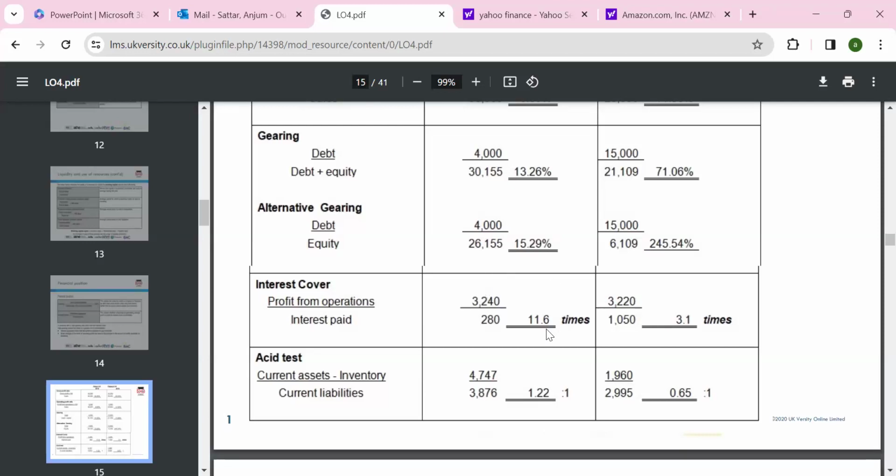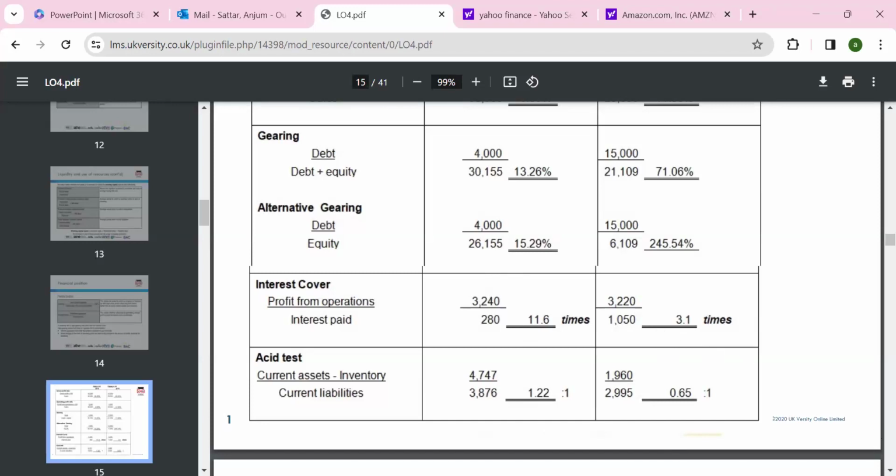The interest cover ratio is 11.6 times for one company, but the other is 3 times, meaning their profit is only slightly higher than the finance cost, the interest they are supposed to pay. If profit drops in the next year, they can't afford it. So when we decide to lend money as a lender, we may charge a higher interest to Papika because that's a high risk company.